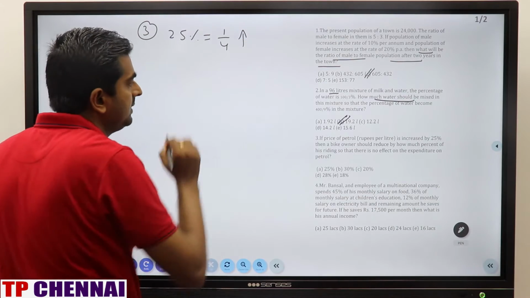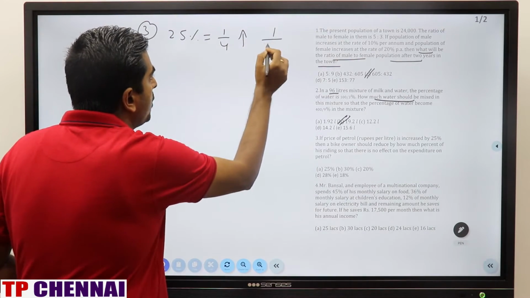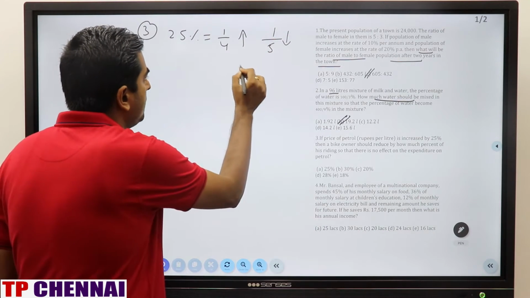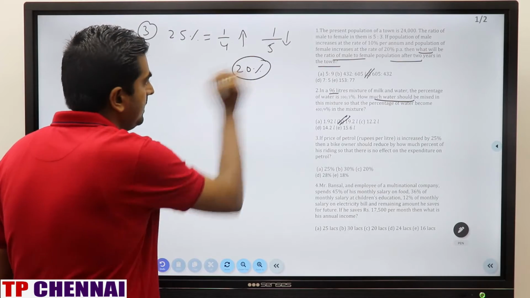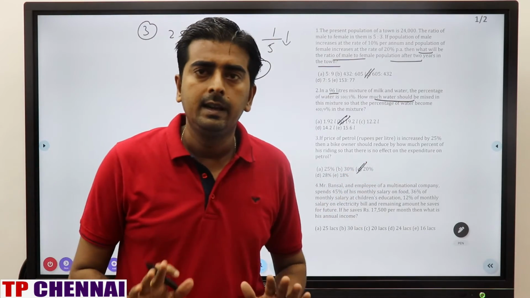1 by 4 is increasing. How much does he have to reduce his consumption? It will reduce by 1 by 4 plus 1, which is 1 by 5. And the percentage value of 1 by 5 is 20%. So my answer is 20%, which is the third option. Clear?